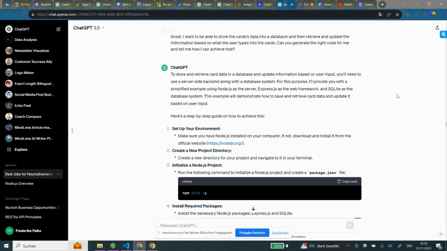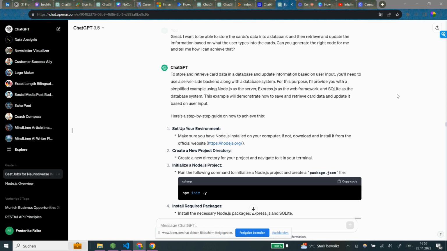So to store and retrieve card data in a database and update information based on user input, you'll need to use a server-side backend along with the database system. For this purpose, I'll provide you with a simplified example using Node.js as the server, Express.js as the web framework, and SQLite as the database system. This example will demonstrate how to save and retrieve card data and update it based on user input. So that's what we figured out.